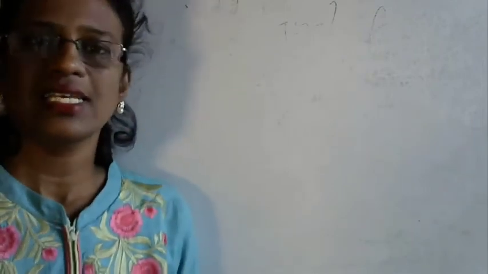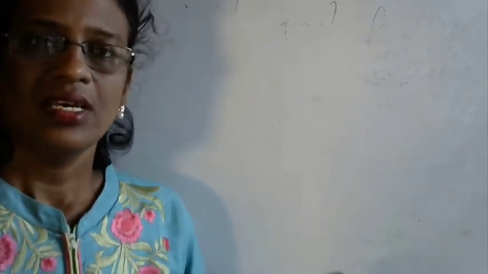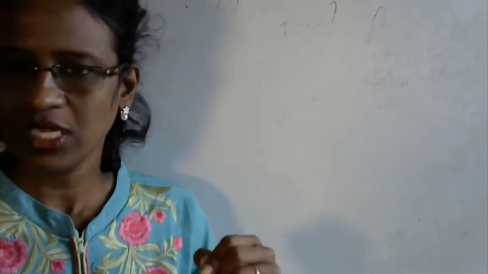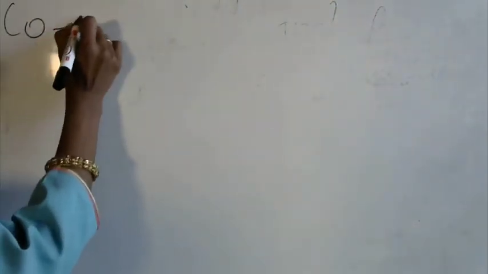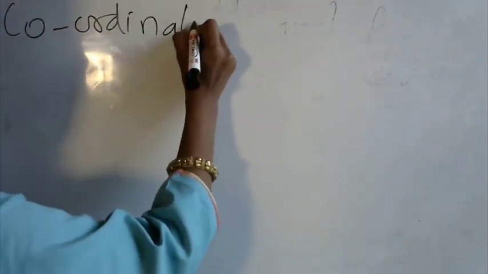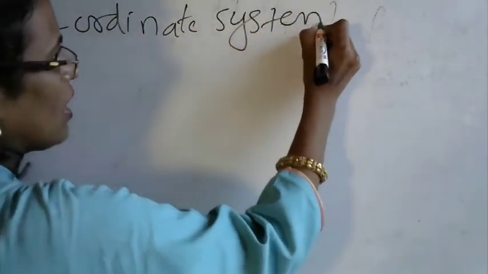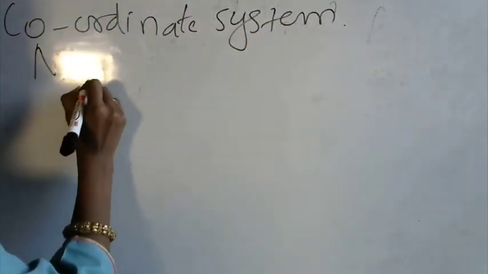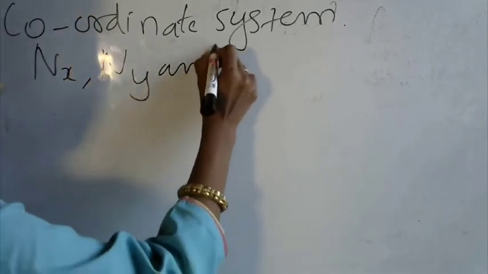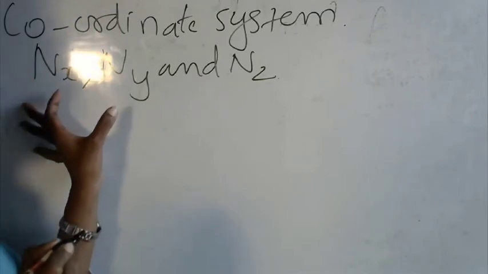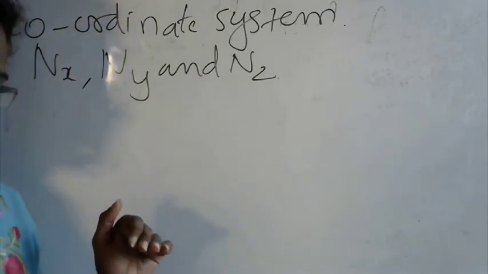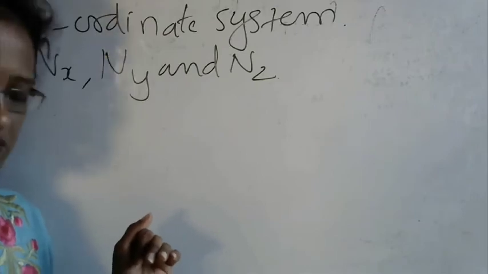We have considered the coordinate system as nx, ny and nz, and we are assuming that the waves are traveling along the x, y and z directions. So we have considered the coordinate system for the waves to travel as nx, ny and nz. Now we need to put it in the form of modes.